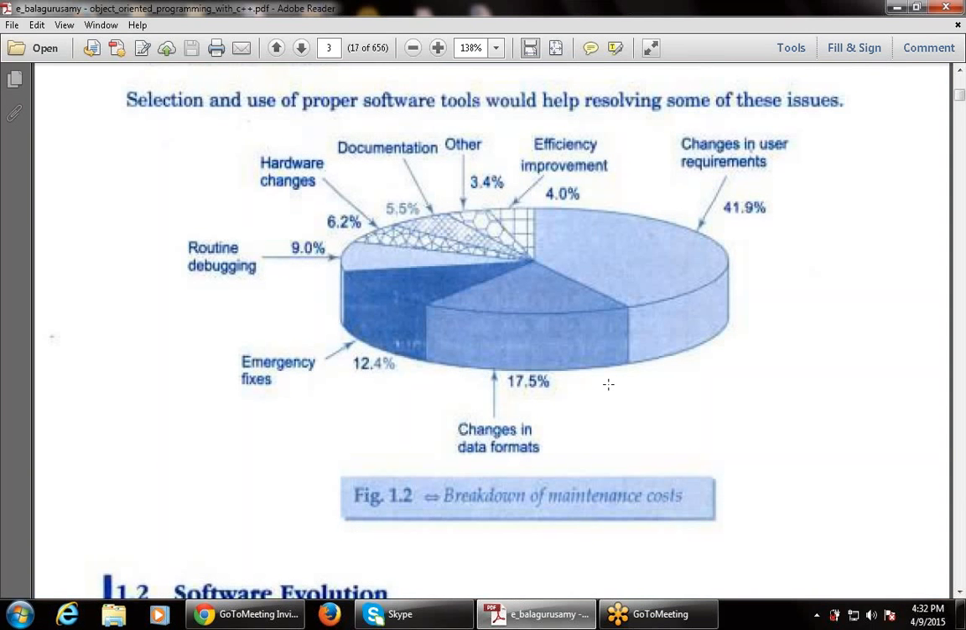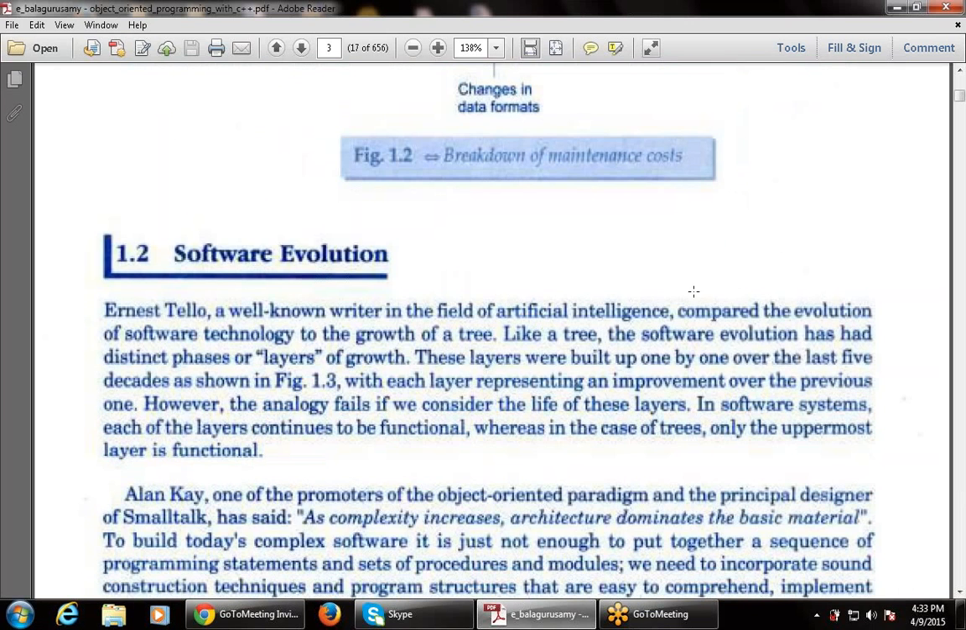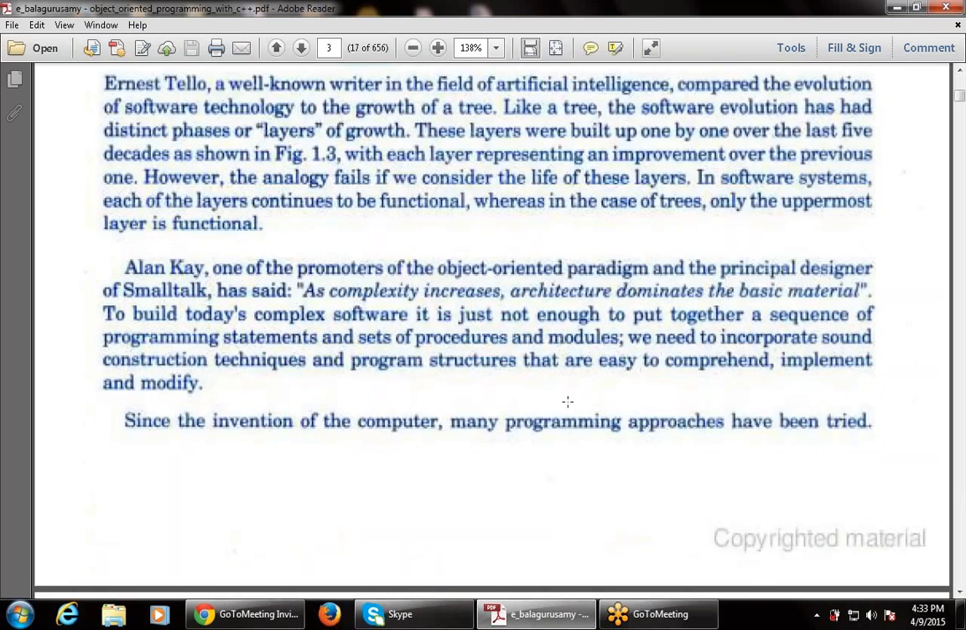Next, this is a chart for the breakdown of cost. The hardware changes have a cost of 6.2. Then emergency fixes, routine backup, debugging, and changing the user requirement. The majority that affects the software and makes the software crisis is the change in the user's requirement, which is 42%, around 41.9. That is the major bulk where the software product falls short.